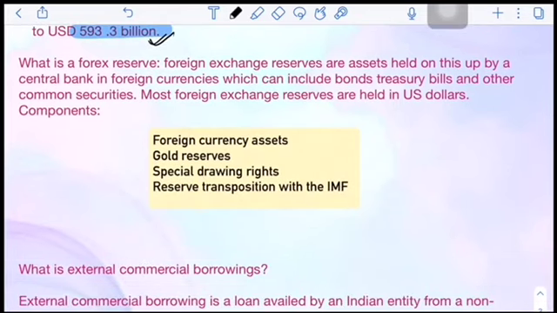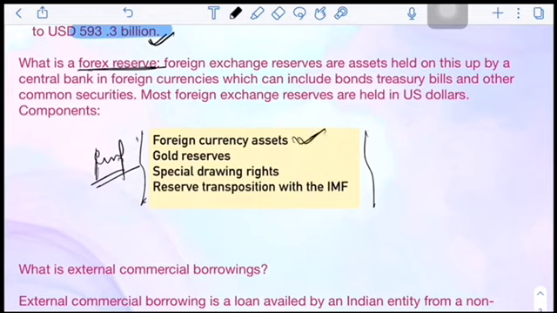The most important thing here is that whatever foreign reserve we have, it has 4 components. This becomes important because in exams the questions are based on such information, like what are the components of foreign currency reserves.